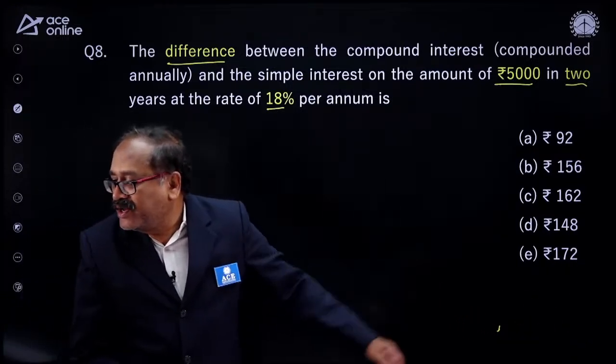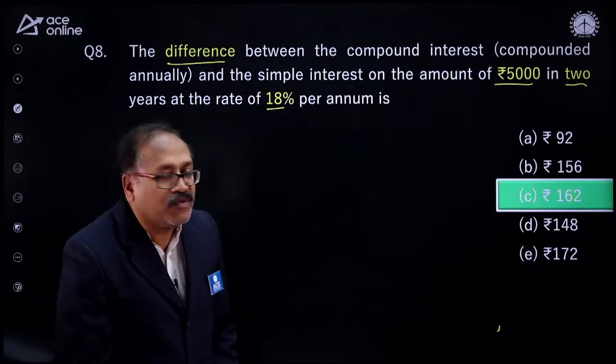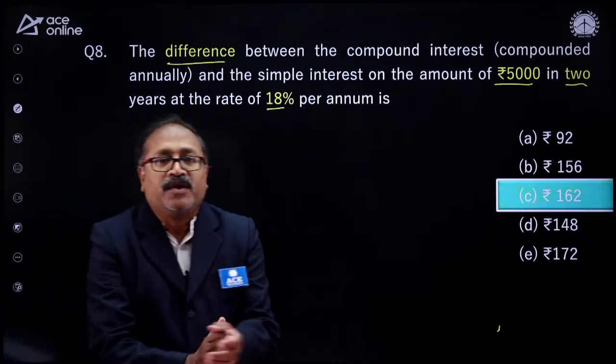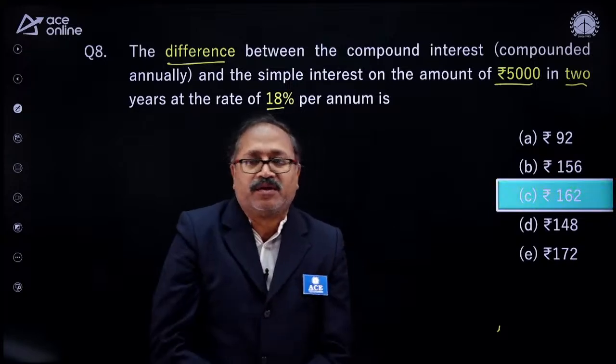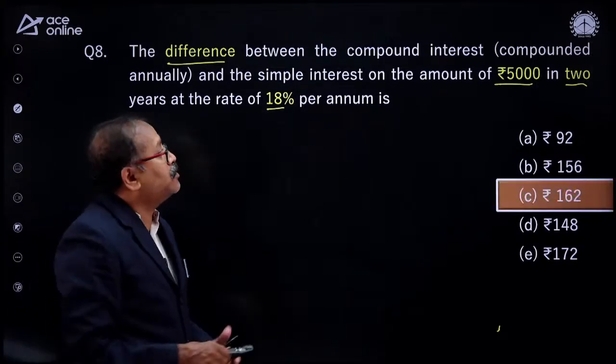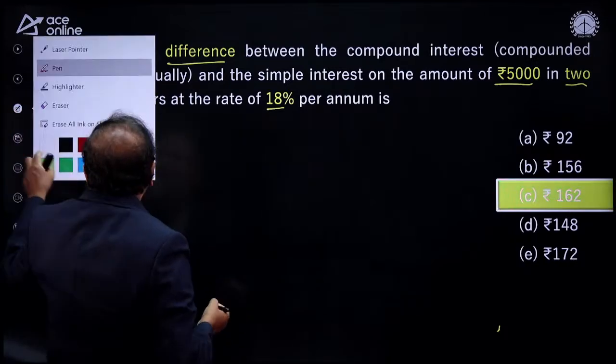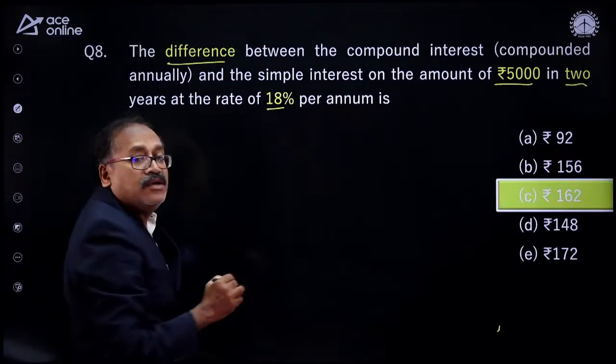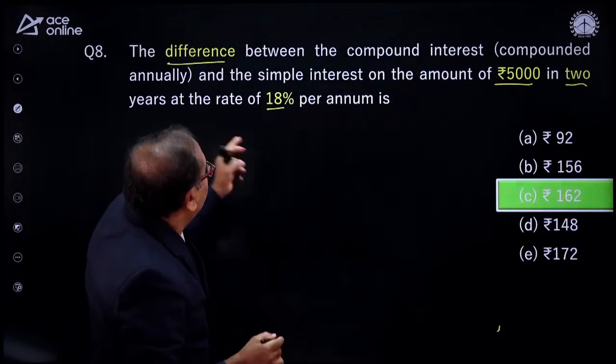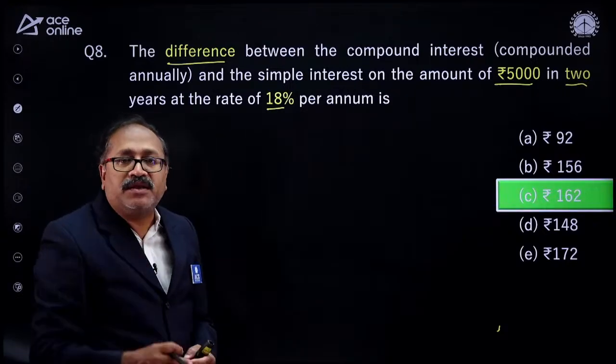Your time is up. Mr. Pawan has said 172. Let's check that. It is 162, my young friend. I appreciate your effort to solve the question. Now, how do I get the difference? In the first case, I am getting 18%, and it's for how many years? 2 years. So simple interest is 18 and 18.